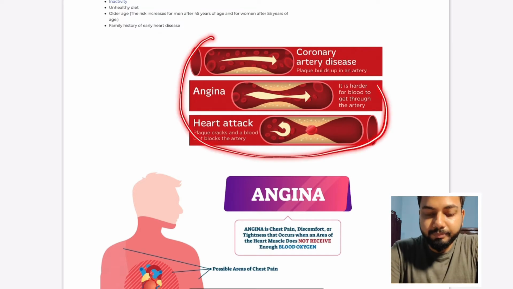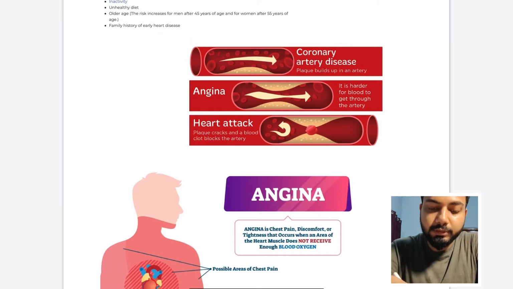This picture demonstrates what happens when there is acute coronary syndrome. These are the coronary arteries, the arteries which supply the heart. Plaque builds up in the artery.